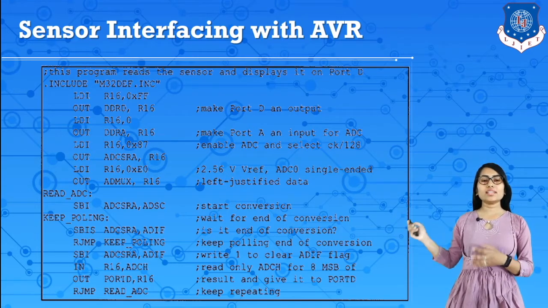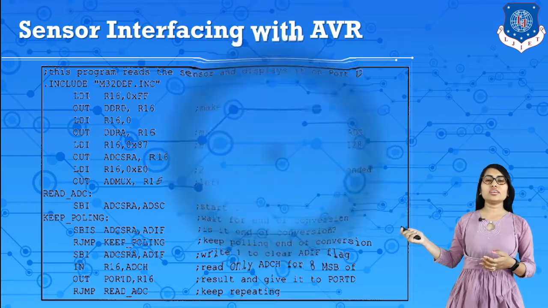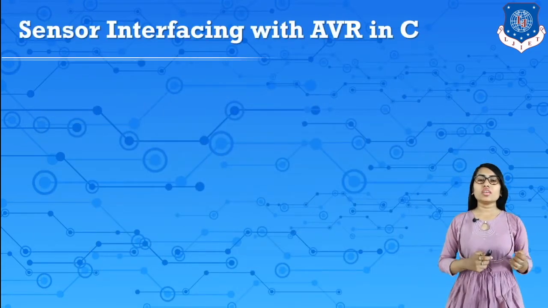So these all are for sensing the temperature sensor output and then sending it to port D like this. So this is a sensor interfacing with AVR in assembly.